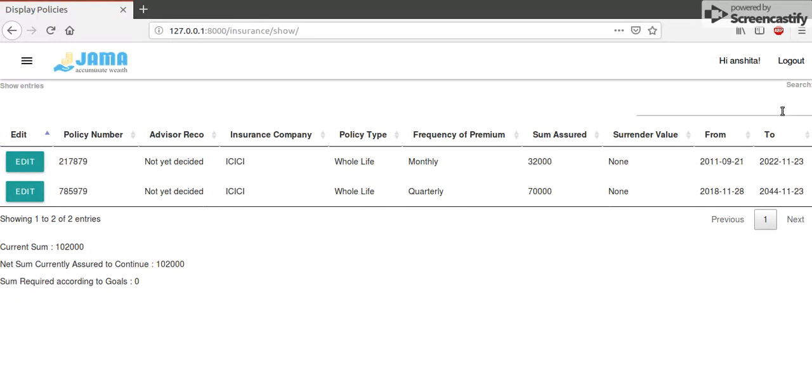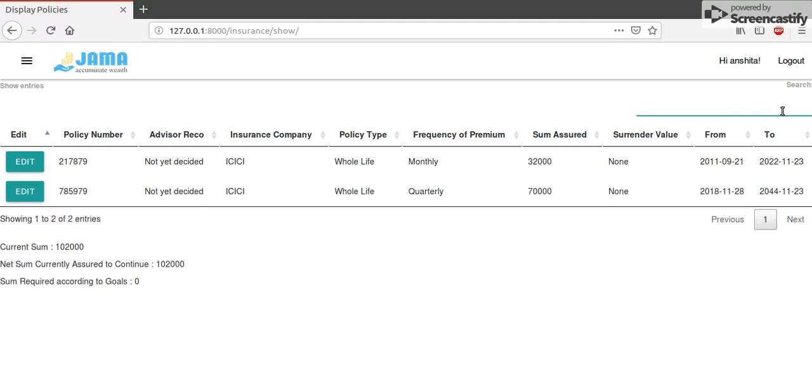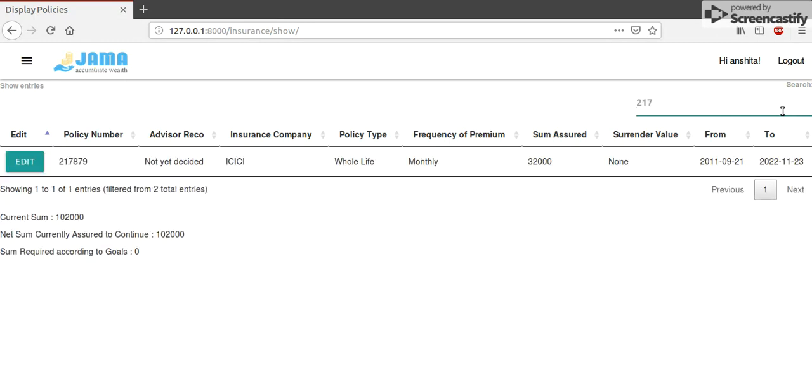So now you can search your policies, of course. Suppose I want to search policies by the frequency of premium. I want to search monthly. It is going to show me monthly. I want to search the policy number. Let's go to the first one, 217. Okay, 217. There you go.